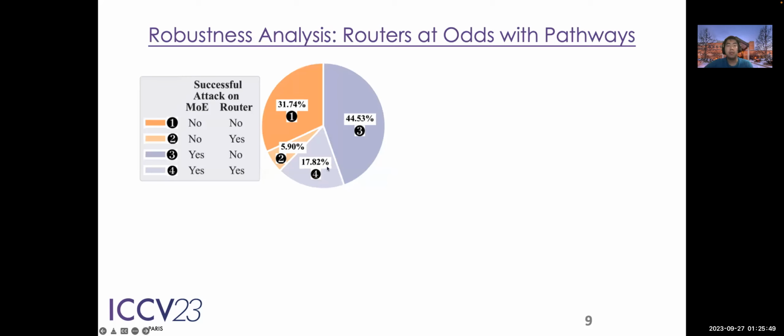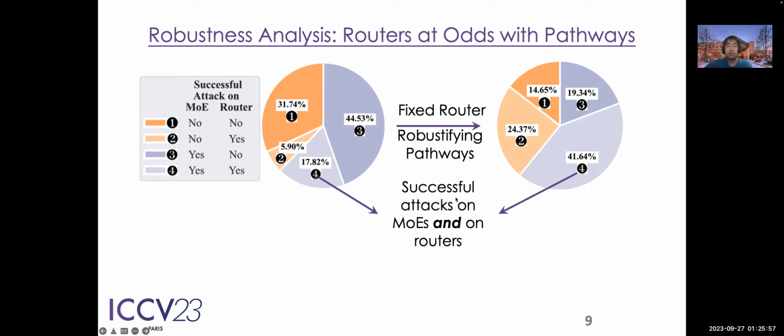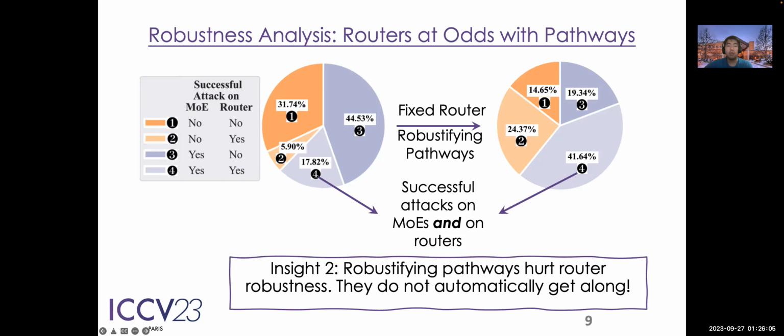Further, we fix the robustified router and robustly fine-tune the pathways, namely the model backbones, and the new result surprises us because when we start to adversarially train the pathways, the attacks can easily break the routers, even if the routers are fixed. This indicates that the robustness of the routers and the model pathways may be at odds with each other.